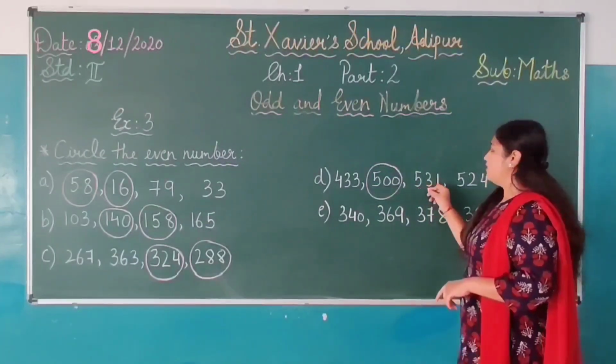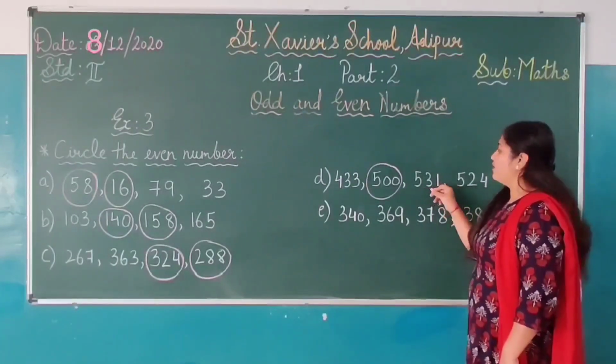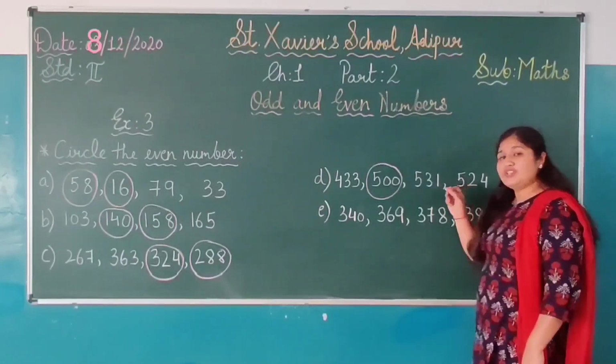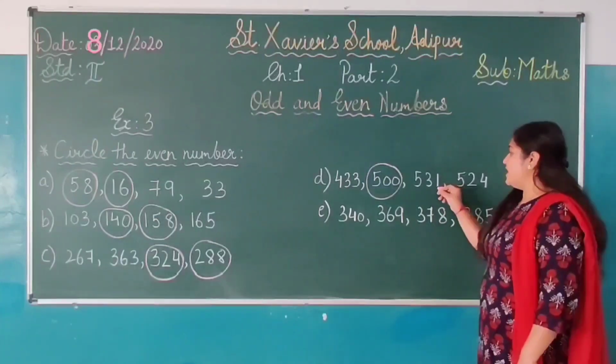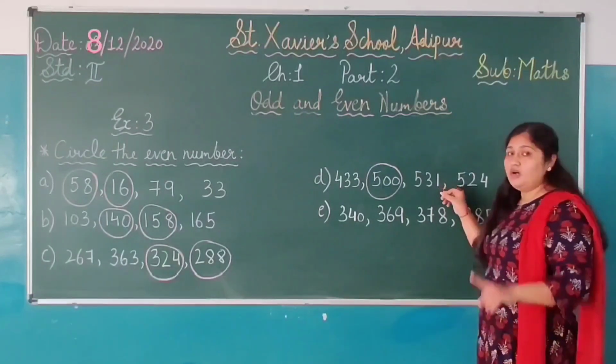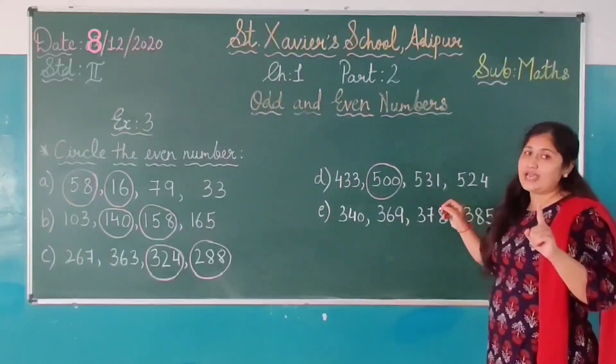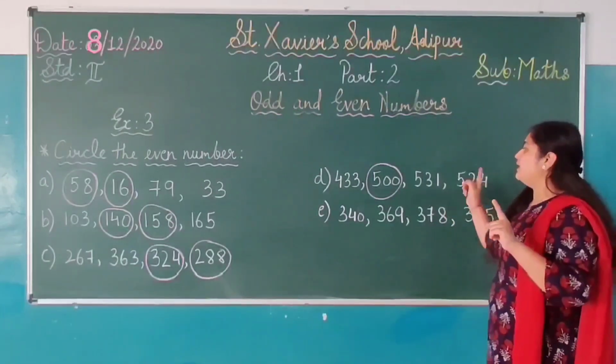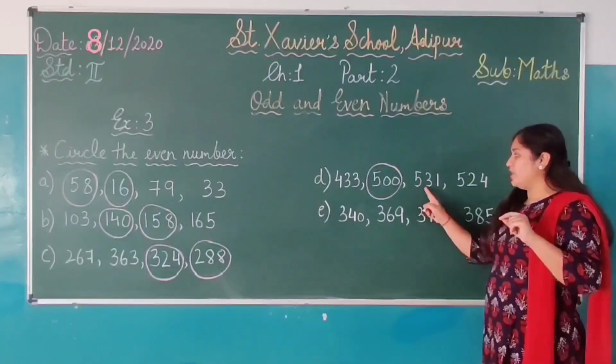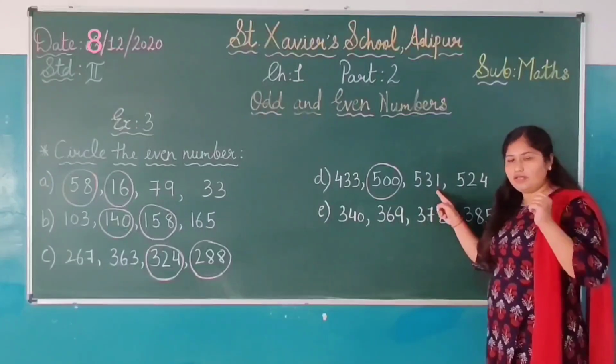Then 531. Okay, 531. Now which number is on the ones place? Yes, 1. This 1 is on the ones place. So 1 is an odd number. Indirectly, the whole number, that is 531, will be the odd number here.